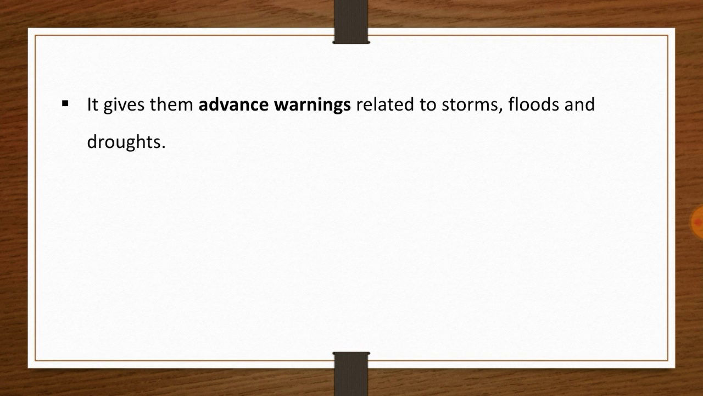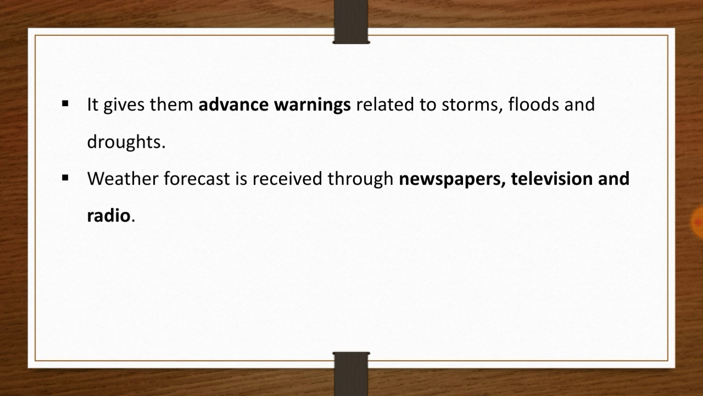So this weather forecast gives them advance warning related to storms, floods and droughts, etc. Especially the fishermen in the sea get a weather forecast so that they can save their lives. If the sea is going to be rough, they have to come back to land, right? Yes. Weather forecast is received through newspapers, television and radio.